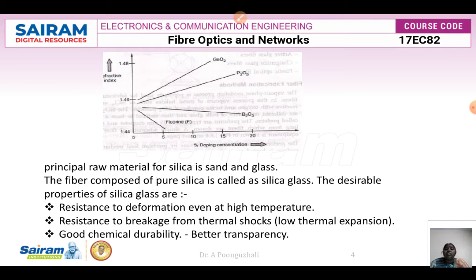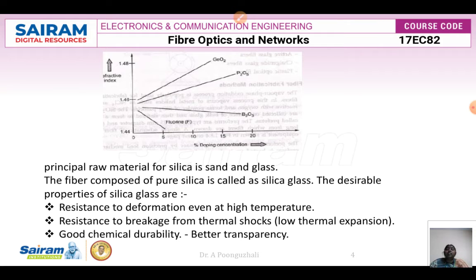You can see that these are the various doping concentrations of the material I am going to use. Your refractive index is going to be high when I use germanium oxide, a little less when I use phosphorus oxide, less with boron oxide, and the least with fluorine. The principal raw material for making the fiber is silica, which is sand and glass. Mainly the fiber is going to be composed of pure silica, which is called silica glass.